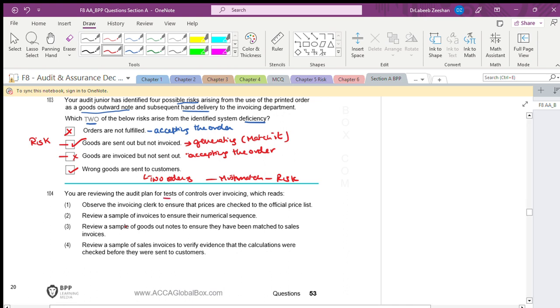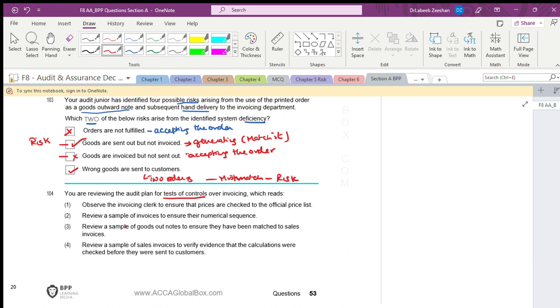See that I told you, you have two things. One is test control, and another is test of control. Test of control is nothing but we are testing the controls, whether the control exists and is applied or not, whether the controls are in process or not. That is the basic concept of a control and a test of control. In the examination, they will ask you one question: the difference between control and test of control. At least, or they will ask what is the test of control and what is the substantive procedures. In one of my videos, I have given the explanation for that. Again, wherever it is possible, I will do.